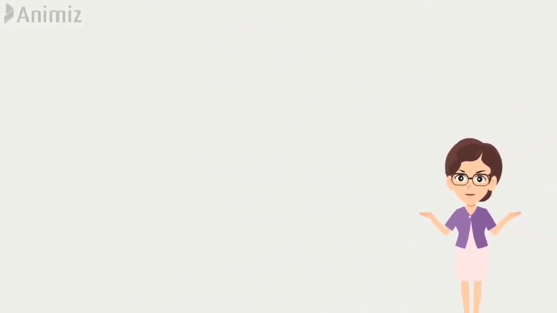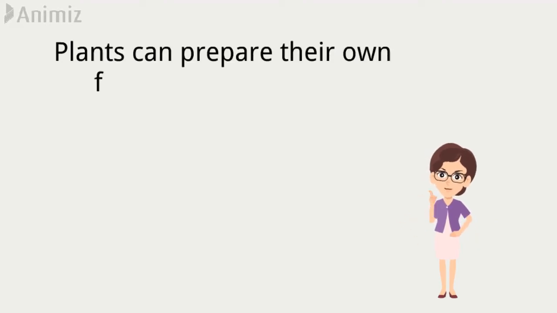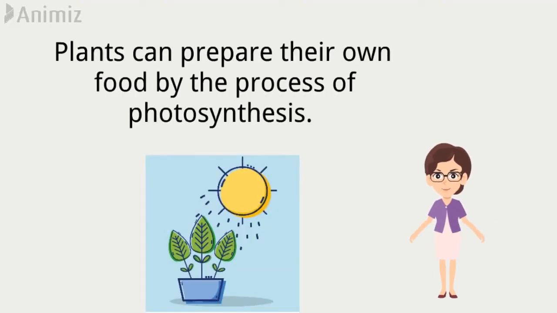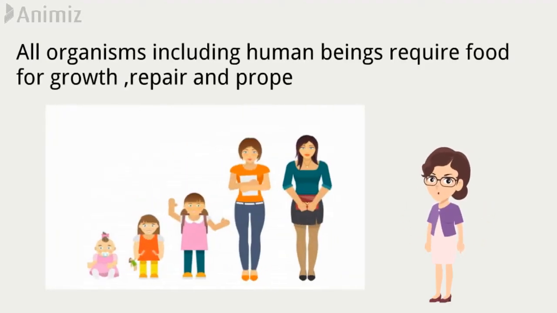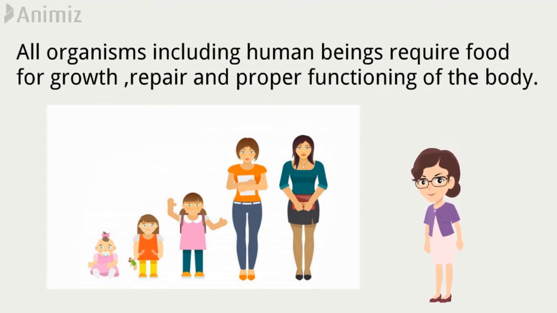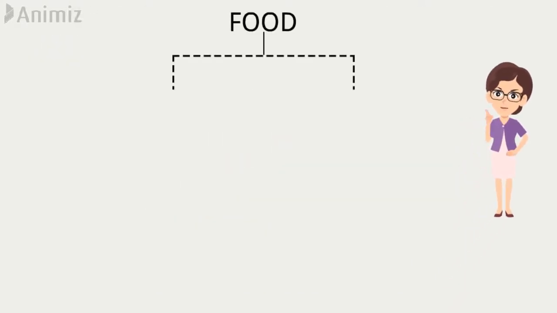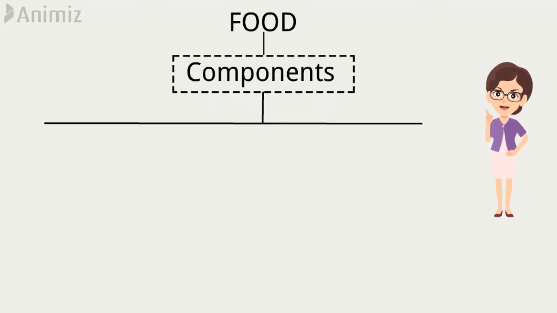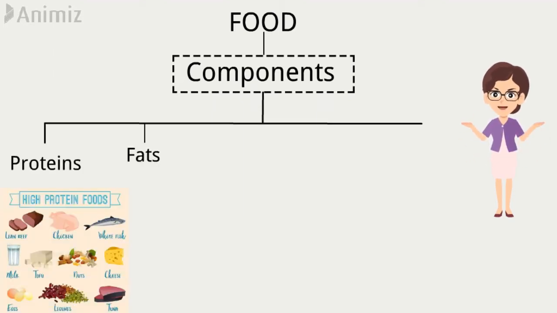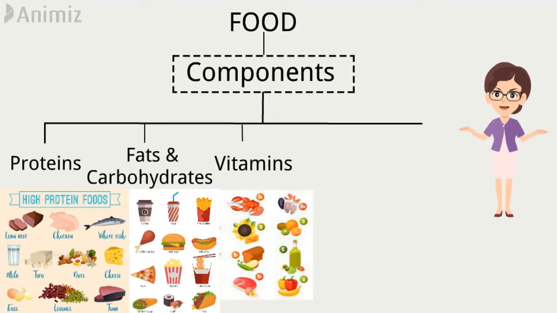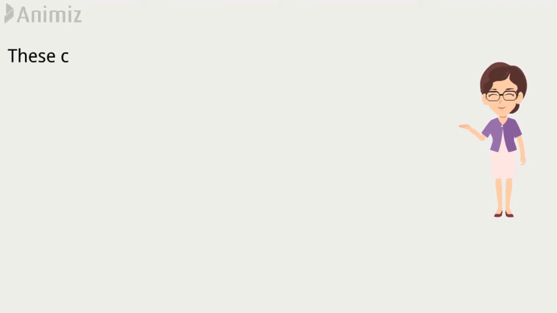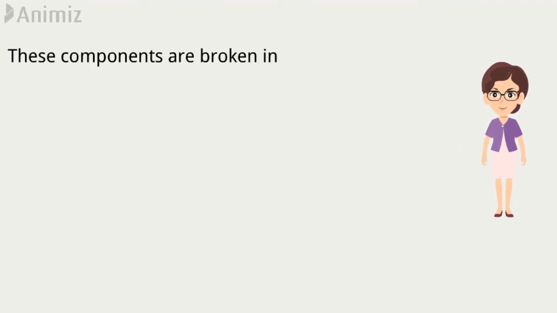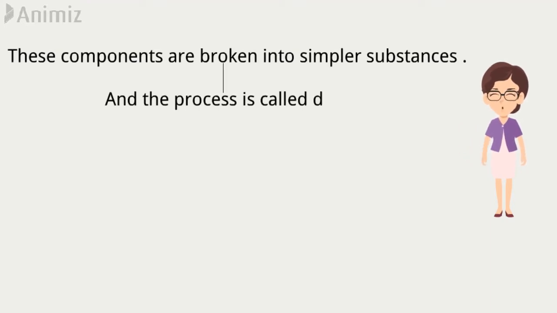You all have learned in your previous classes, plants can prepare their own food by the process of photosynthesis. All organisms, including humans, require food for growth, repair, and functioning of the body. Animals get their food from plants. Food consists of many components: protein, fats and carbohydrates, vitamins, minerals, and water. These components cannot be utilized as such, so they are broken into simpler substances. This process is called digestion.